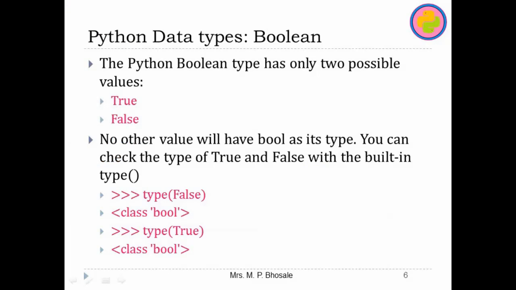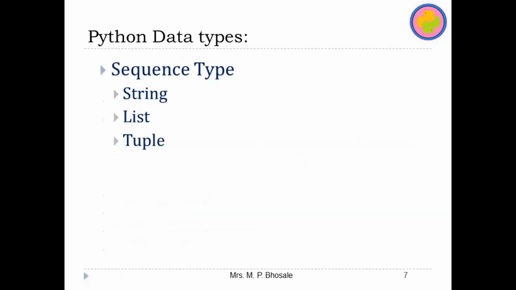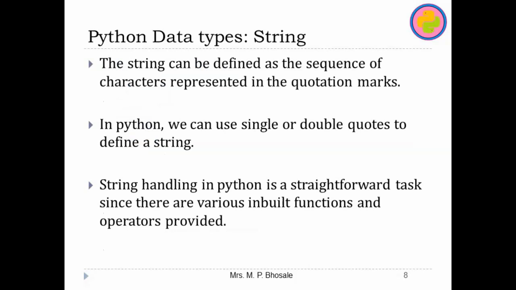Now let us move to the next data types, and that is sequence data types, which includes string, list and tuple. So string, which we have already used in other programming languages, is similar in Python also.